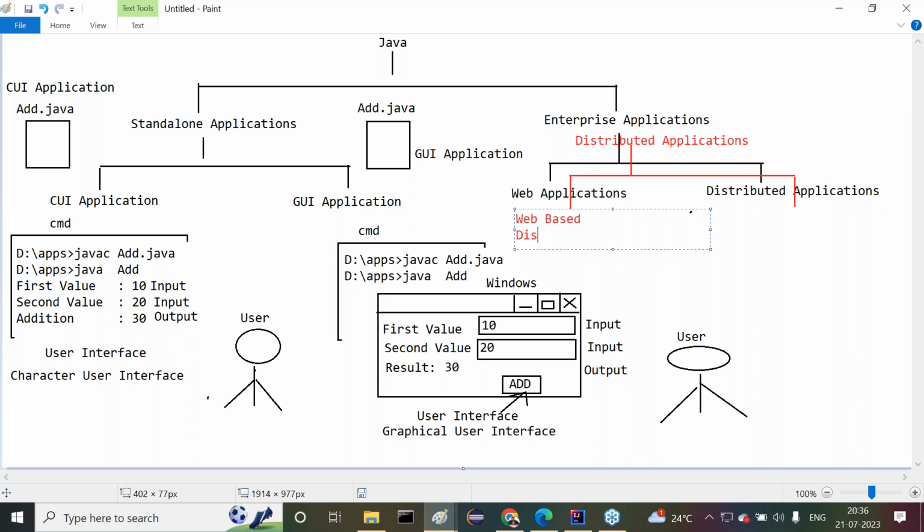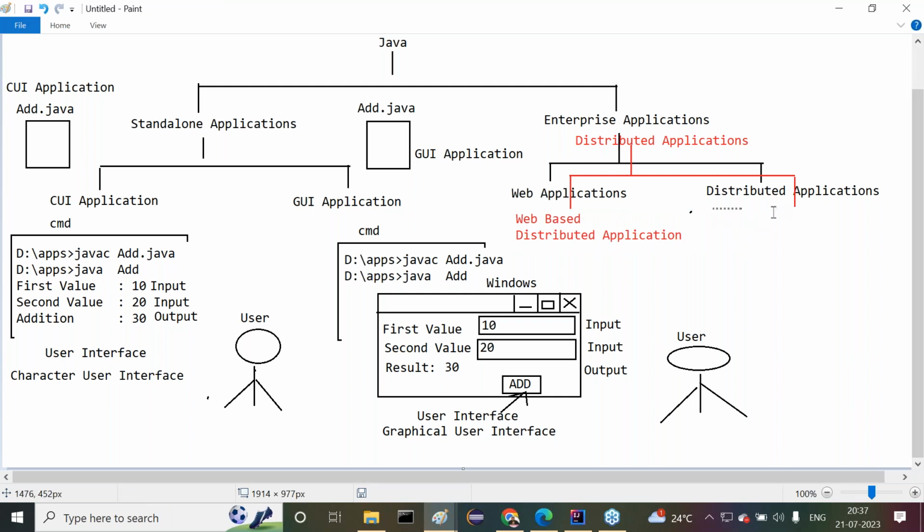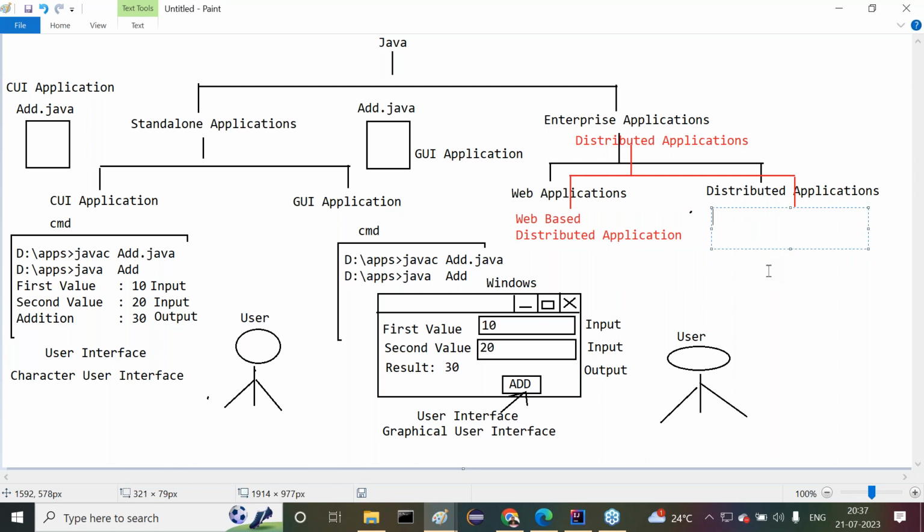Web-based distributed application, and the second one is remote-based distributed application.